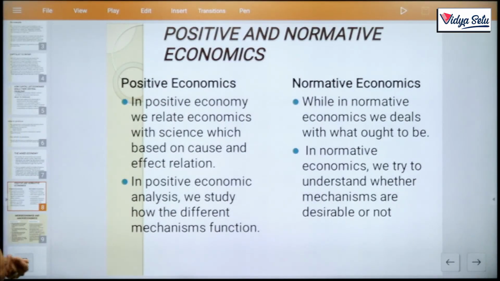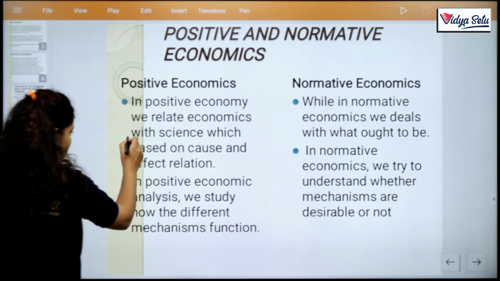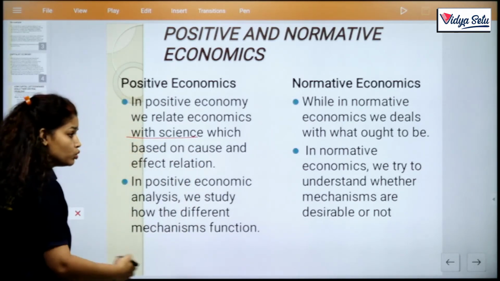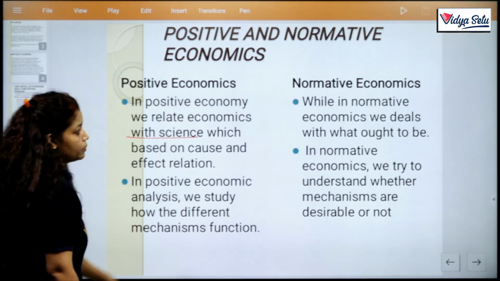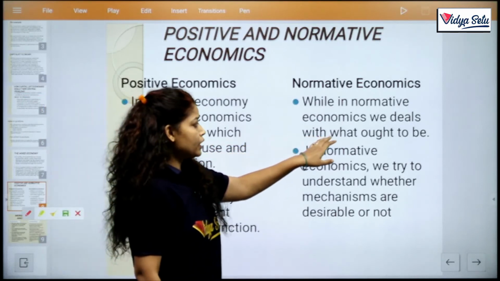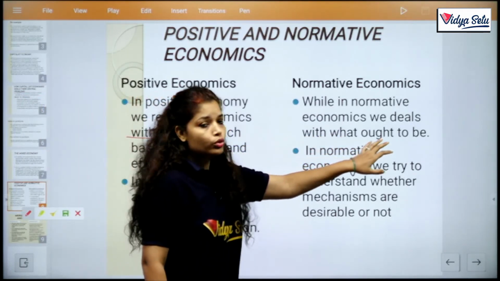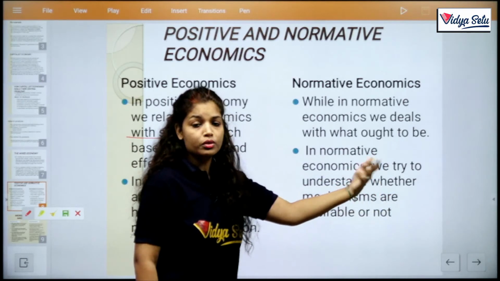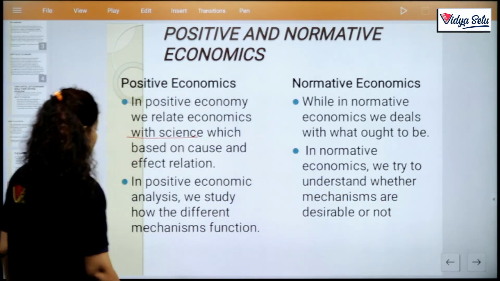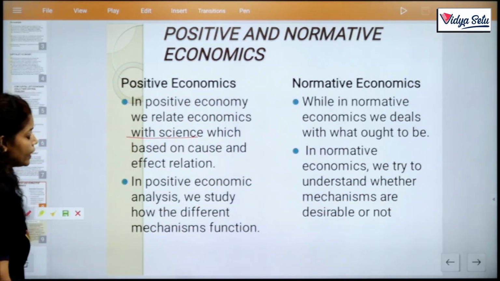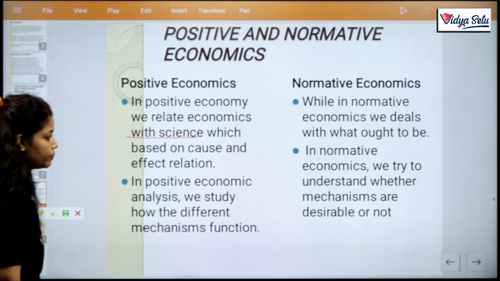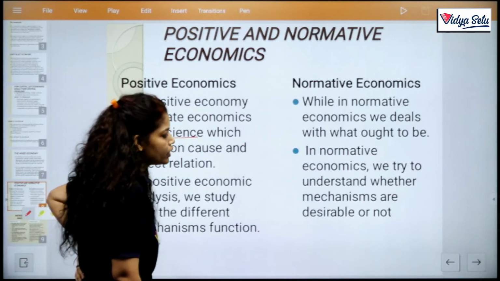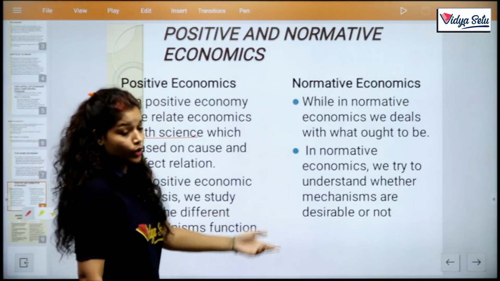In positive economics, we treat economics as a science which has some rules and laws based on a cause and effect relationship. While in normative economics, we deal with what ought to be, क्या होना चाहिए, what should be. In positive economic analysis, we study how different mechanisms function. In normative economics, we try to understand whether mechanisms are desirable or not.